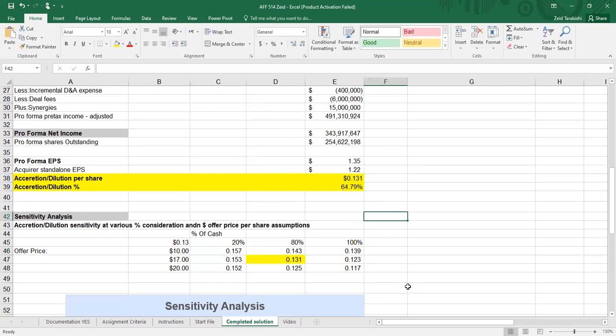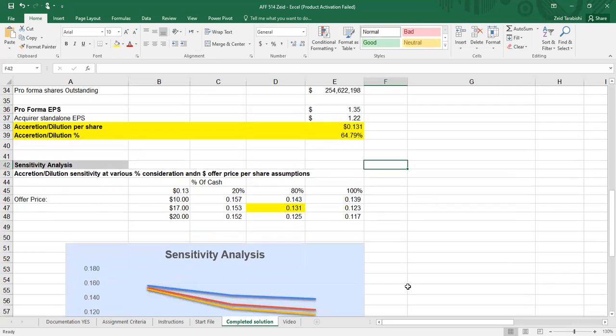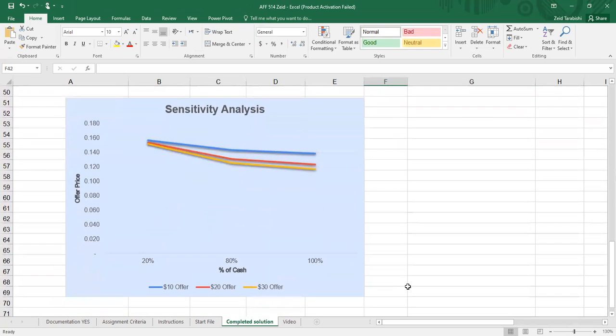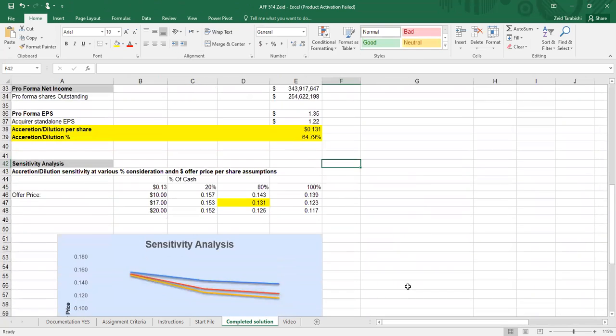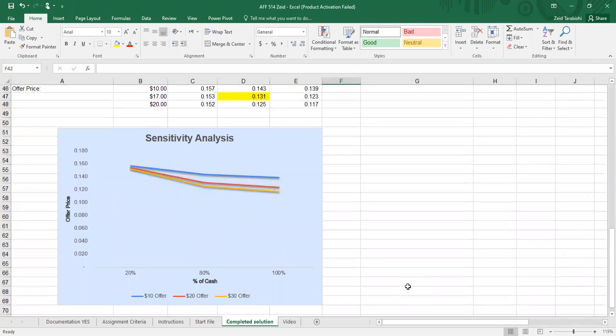Using this data, we could create a graph, which gives a visual representation of what the assumptions are doing and how they can affect the deal. Here we can see that as we increase both of these assumptions, the deal starts to get worse. The biggest factor is the increased amount of cash issued, and we can see that the accretion starts to slightly drop off. Furthermore, the increase in offer price also leads to a decrease in the amount of accretion Best Buy gets from the deal.